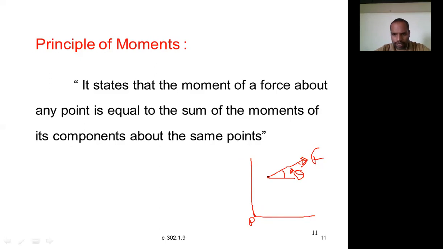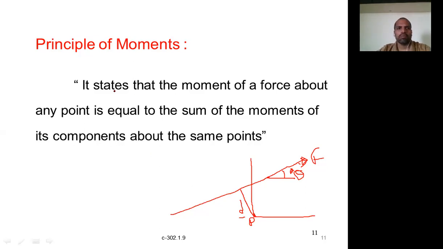If you want to calculate the perpendicular distance, this is not a perpendicular distance, right? So to calculate the perpendicular distance, extend this line of action in this direction, then draw a perpendicular from the line of action of this force to the point P. So this is nothing but the perpendicular distance. Sometimes it is very difficult to calculate.